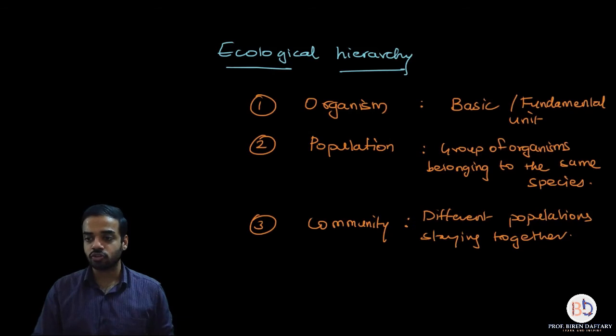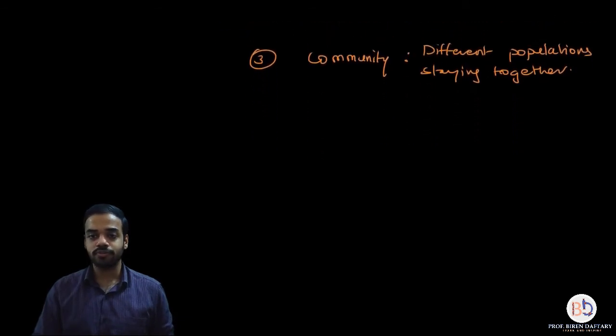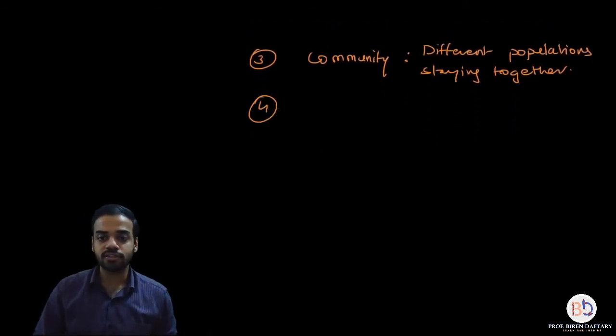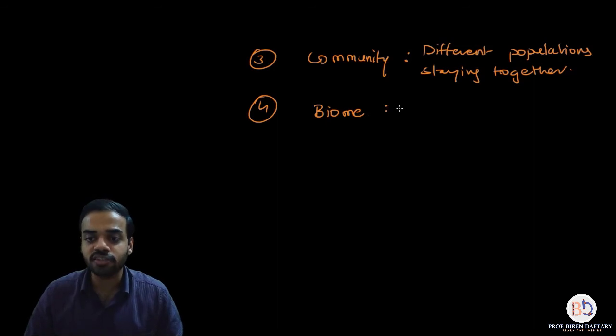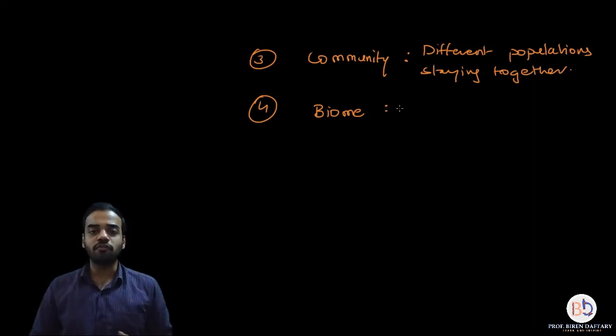So I will just scroll down, because we don't have enough space. So this will be biome, and biome is the biggest level of ecological hierarchy. Now what is a biome? A biome is a vast piece of terrestrial land where many different populations and many different communities are staying. There are many different biomes on the earth.